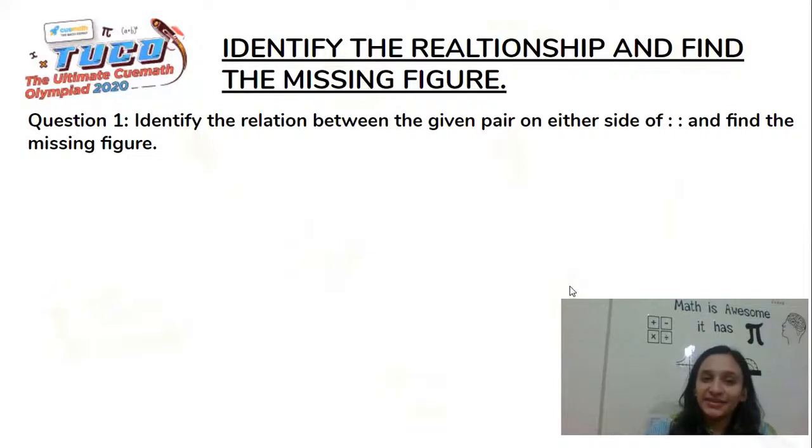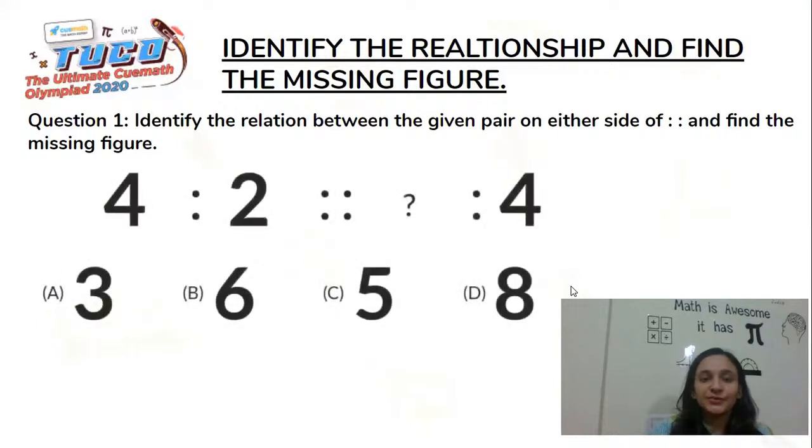It says, identify the relation between the given pair on either side of the double colon and find the missing figure. So this is the question that we have. Now, I'll tell you that when we're talking about this question, there are two pairs on either side of the double colon. So this is the double colon.